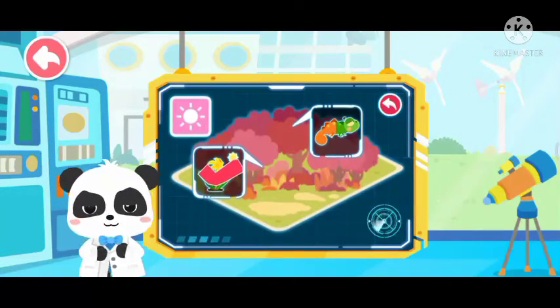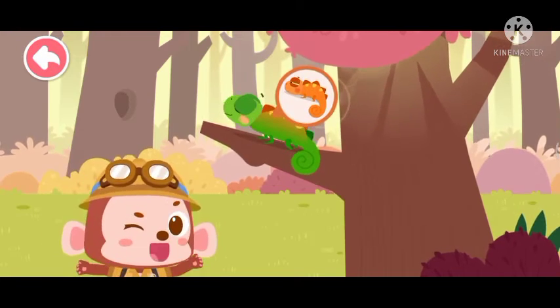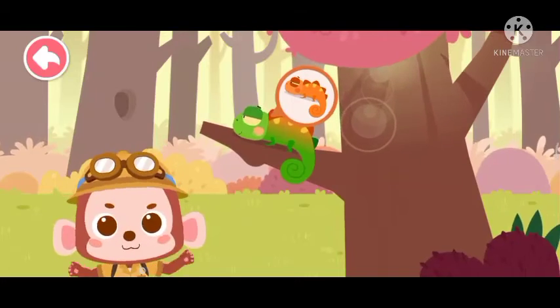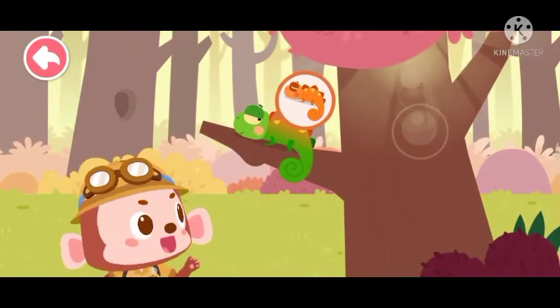Next, let's see what will take place. A lizard basking in the sun. Look, it's a lizard. It's sunbathing. Do you know lizards are cold-blooded creatures that need to sunbathe to make bodies more flexible?